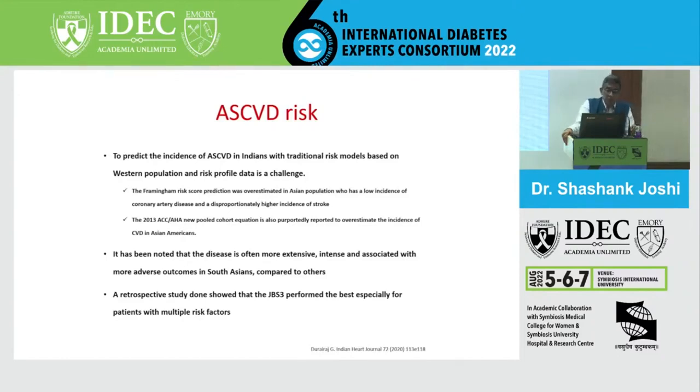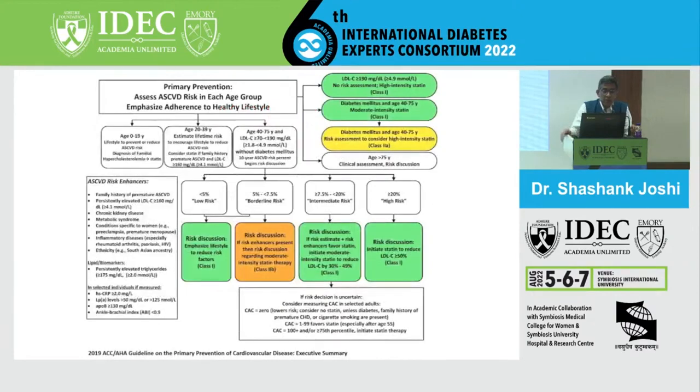We have some retrospective data to show that JBS3 performs best in people with multiple risk factors. So we all know this risk calculator came out in 2019 from the American College of Cardiology and American Heart Association. Clearly you can look at each age group: below 19, 20 to 40, 40 to 75, and above 75, and triage people into high risk, intermediate risk, borderline risk, and low risk.